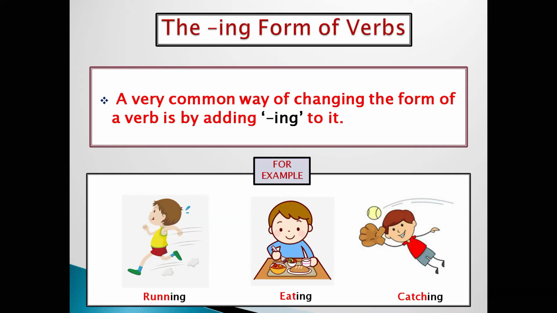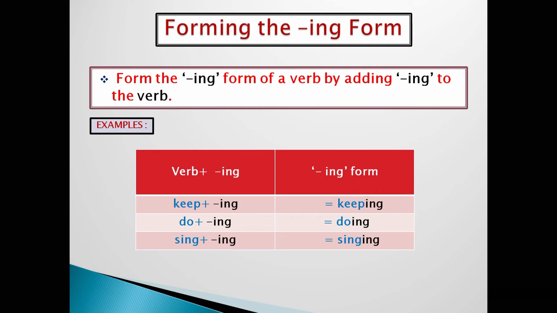The ing form of verbs. A very common way of changing the form of a verb is by adding ing to it. For example, running, eating, catching. Forming the ing form. Form the ing form of a verb by adding ing to the verb.